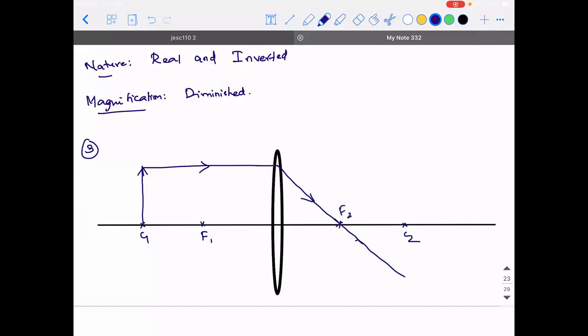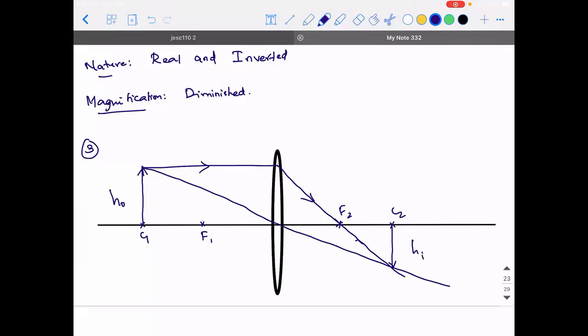A ray through the optical center will travel without any deviation. So the image will be formed at C2 itself.